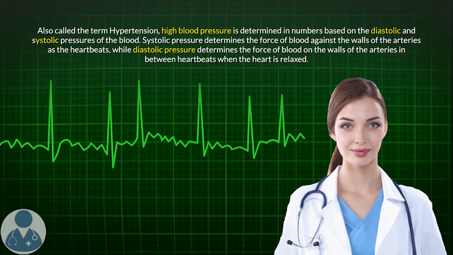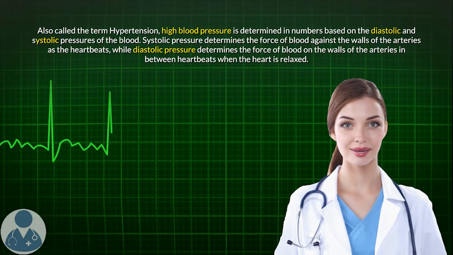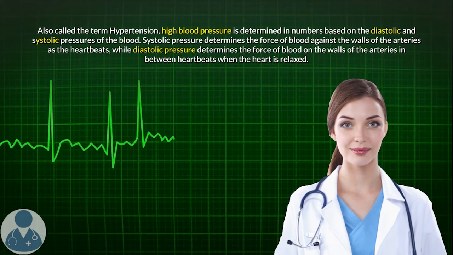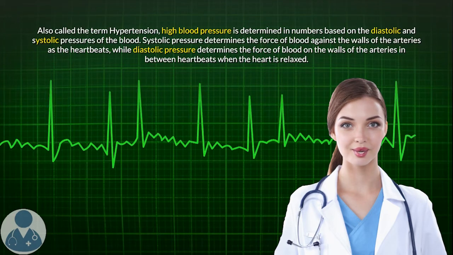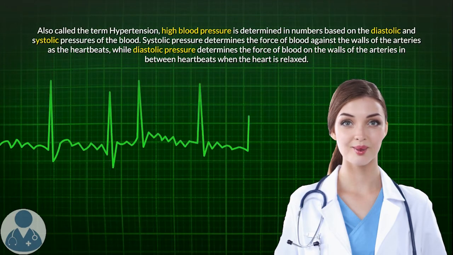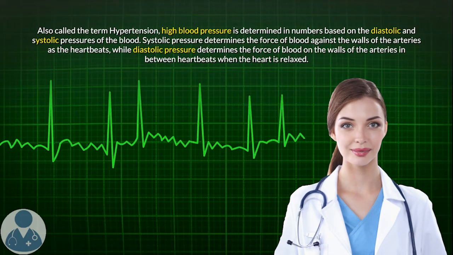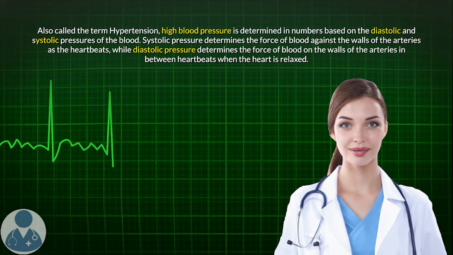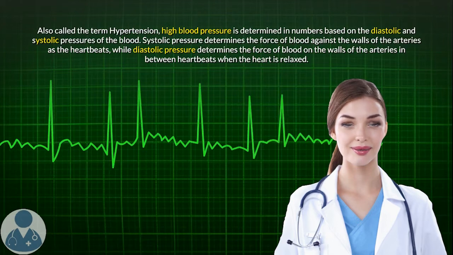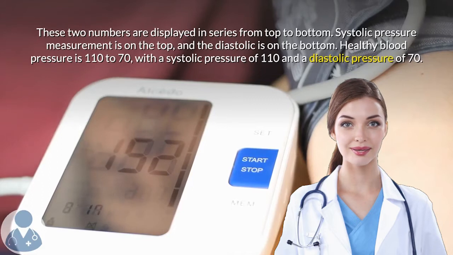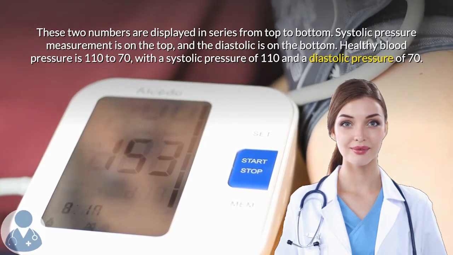Also called the term hypertension, high blood pressure is determined in numbers based on the diastolic and systolic pressures of the blood. Systolic pressure determines the force of blood against the walls of the arteries as the heart beats, while diastolic pressure determines the force of blood on the walls of the arteries in between heartbeats when the heart is relaxed. These two numbers are displayed in series from top to bottom. Systolic pressure measurement is on the top, and the diastolic is on the bottom.